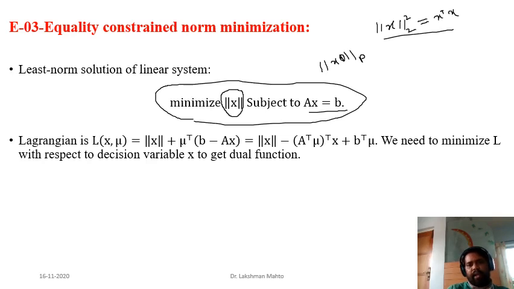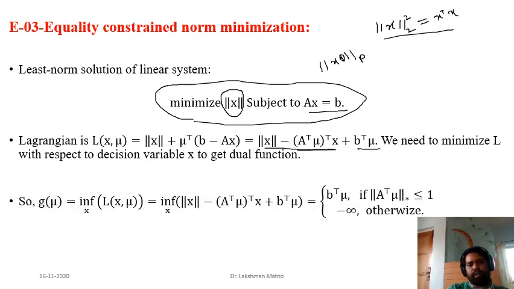If you simplify it so that x is in a separate term and the other constant term is separate, then we need to minimize this function with respect to x.